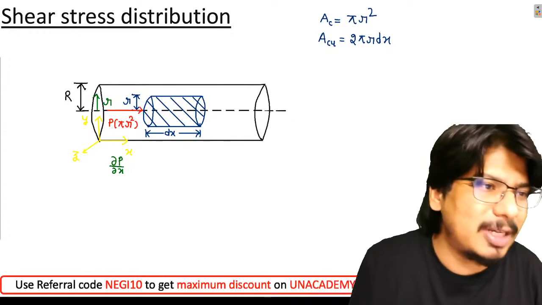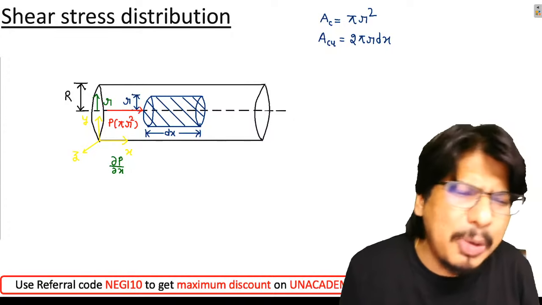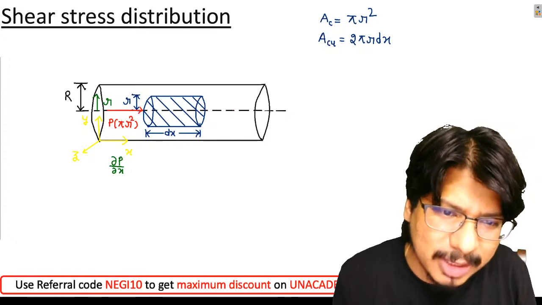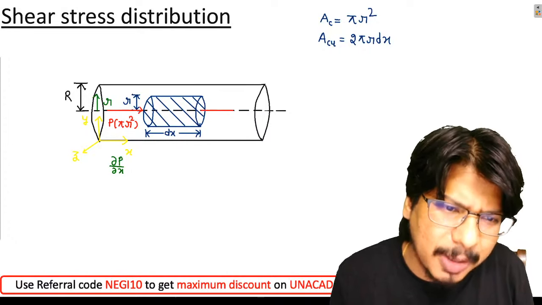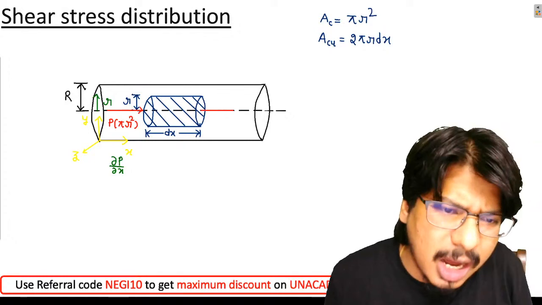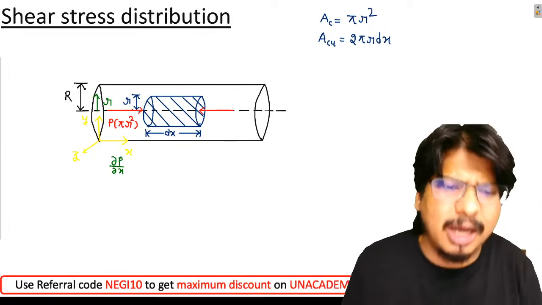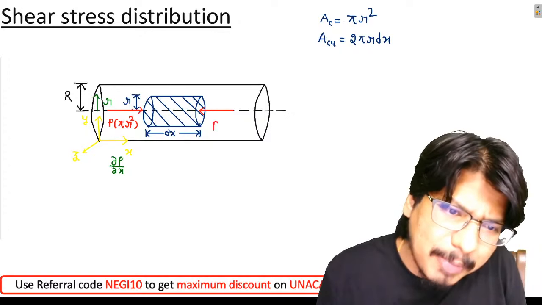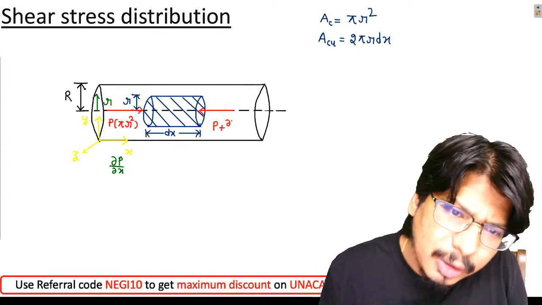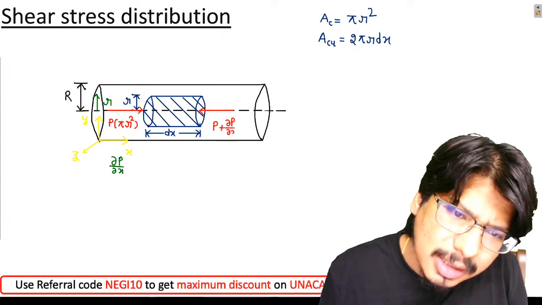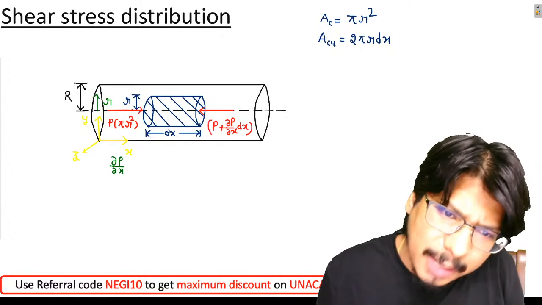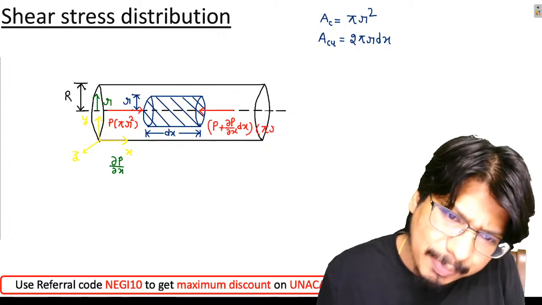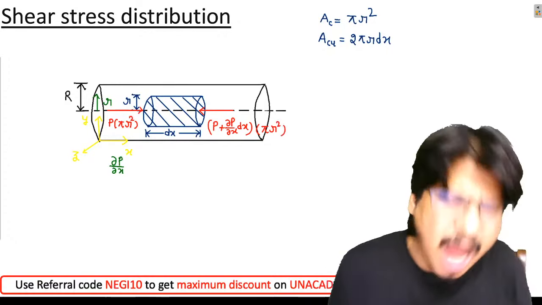So look here, my friends. Please observe the beautiful concept for my beautiful students. If you observe at this end, the pressure force will be P plus dou p by dou x dx, into the area. Area is pi r square. Okay, this I am able to understand.